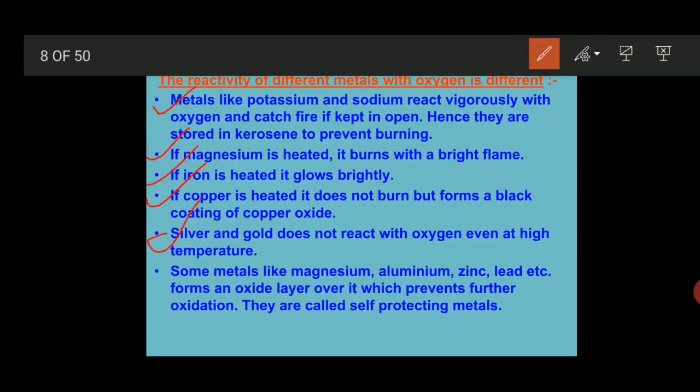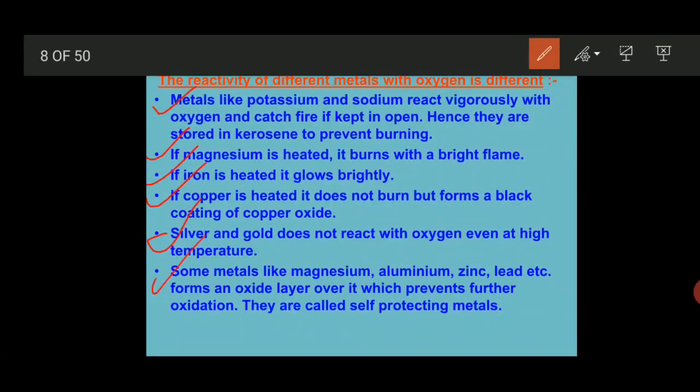Silver and gold do not react with oxygen even at high temperature. Why is it so? Because when you go through the reactivity series, you will come to know that silver and gold are kept below hydrogen and they are least reactive in nature. That's why they do not get affected by oxygen.